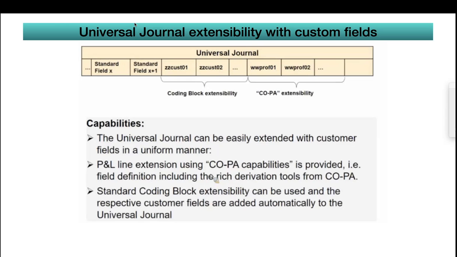When I say ACDOCA, it is like accounting document actuals. All the actual line items will be stored in this table. And at the right side, you can see a couple of fields starting with WW, that is the COPA extendability. Whenever you want to add any new characteristics in COPA,